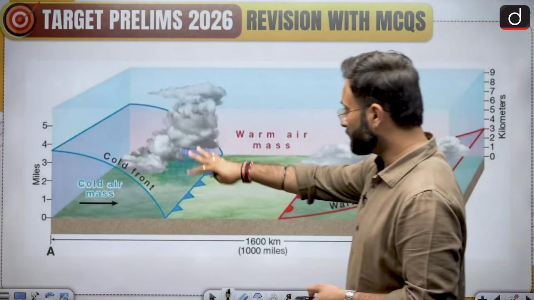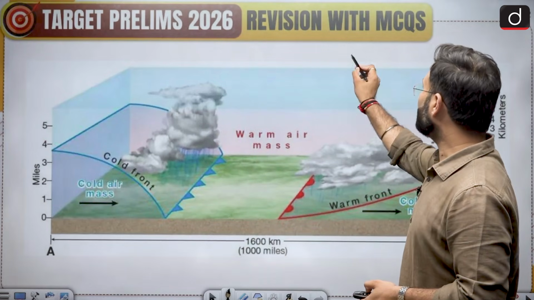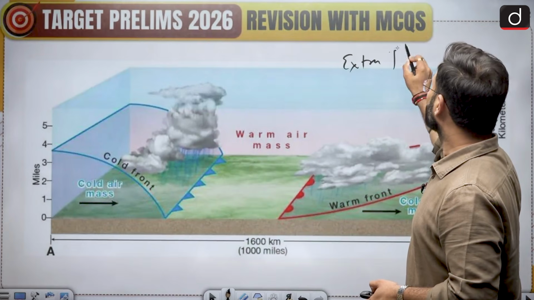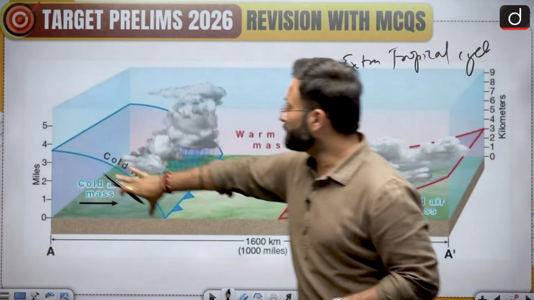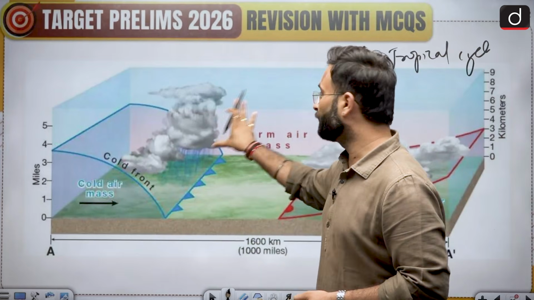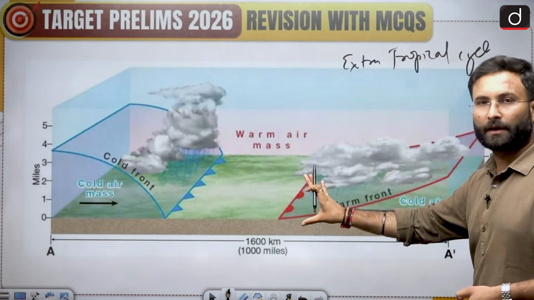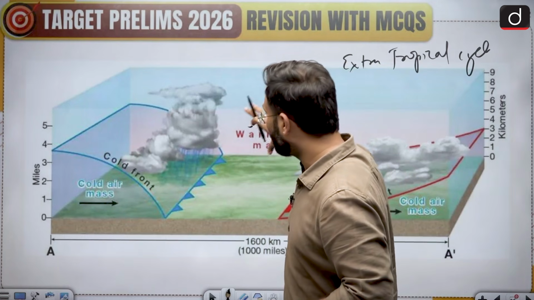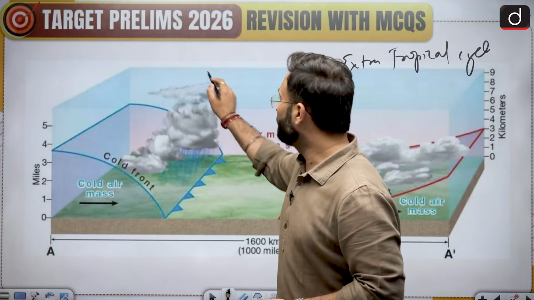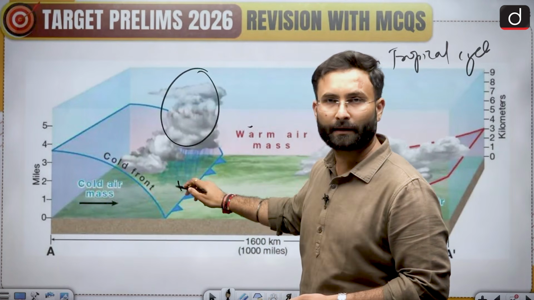So here this is the generation of the extratropical cyclone. Here you can see there is one cold front. Okay, this is the warm air mass, this is the warm front. If the cold front is there, the warm air mass will start to rise, there will be cloud formation, then there will be rainfall.